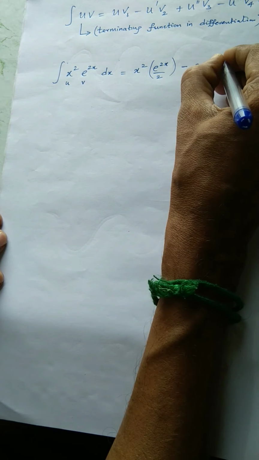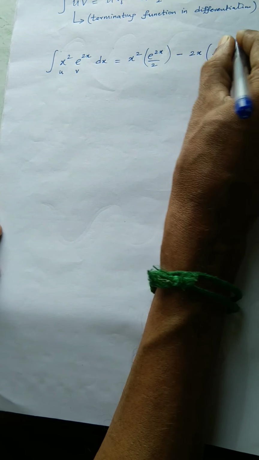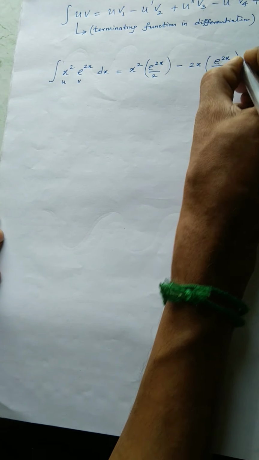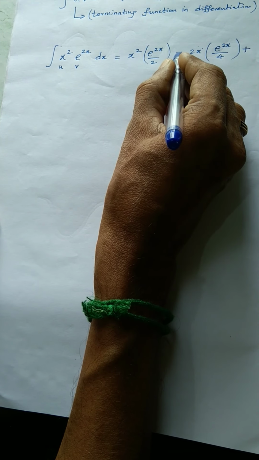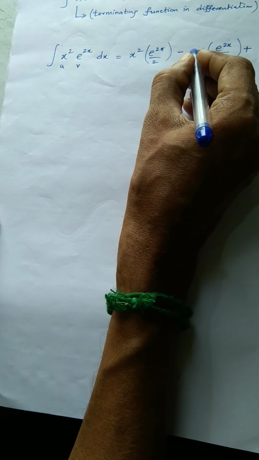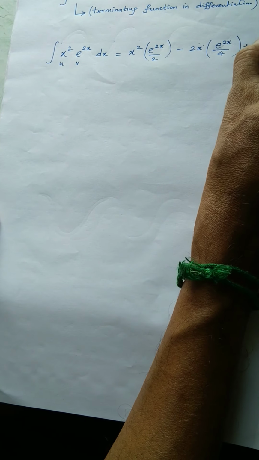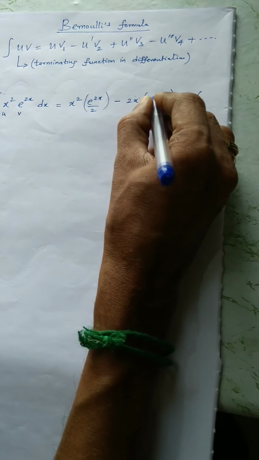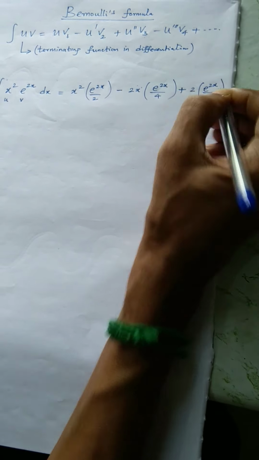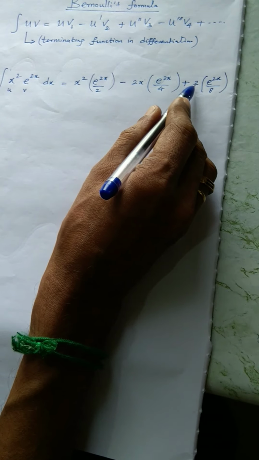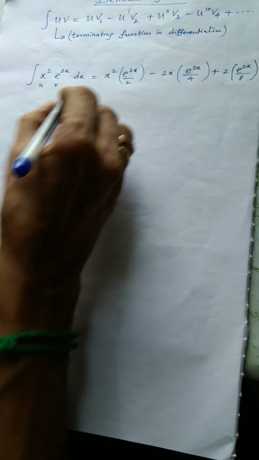If you integrate this e power 2x, again you have to divide by another 2, so 4, right? Next, plus, differentiate 2x. Don't take the minus symbol, that's already in the formula. So only take this derivative of 2x, just 2. Take the next bracket. Integral of e power 2x, so e power 2x by 8. So you know very well what is the derivative of this: 0. Stop. Bernoulli automatically stops.